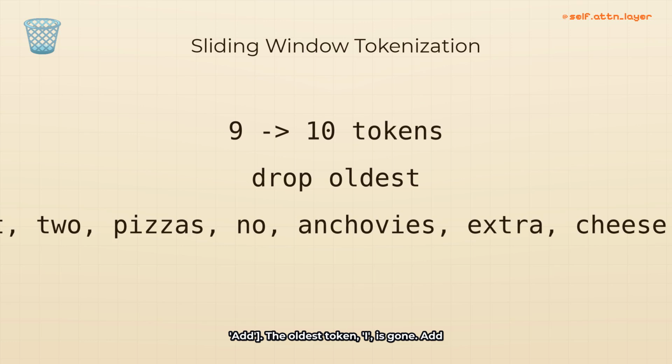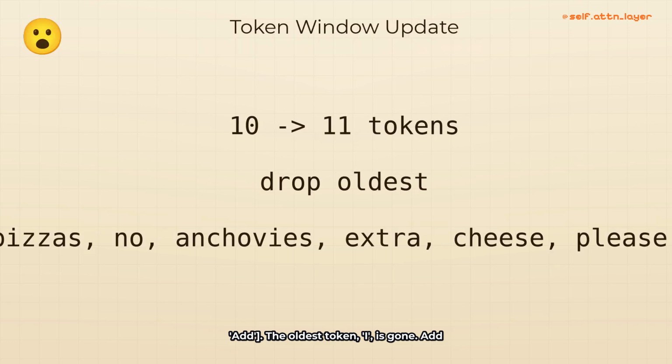The oldest token, I, is gone. Add mushrooms. Now we have 11 tokens. The window drops the oldest token, want. The new window is 2 pizzas, no anchovies, extra cheese, please, add mushrooms. The chatbot has forgotten you wanted 2 pizzas. It only sees 2 as part of 2 pizzas.